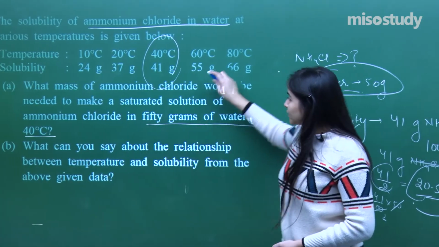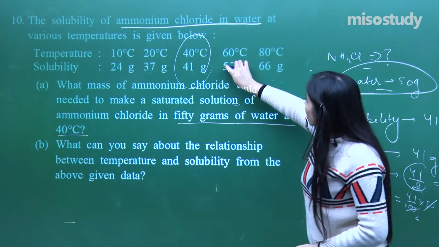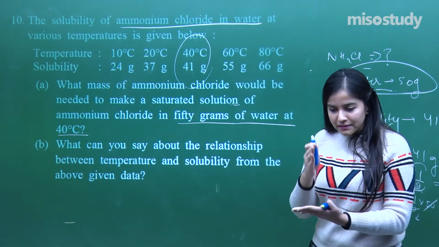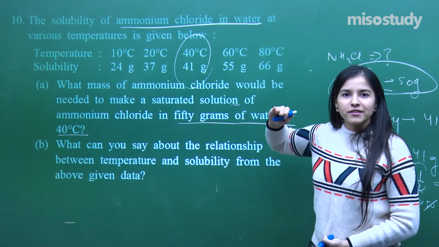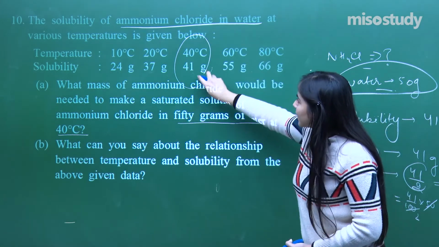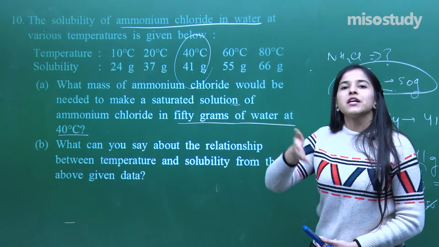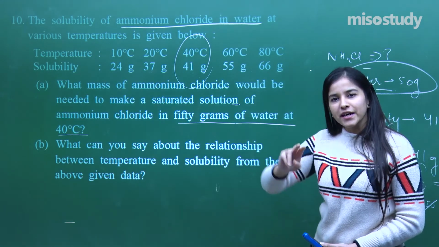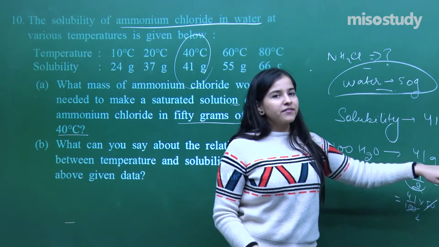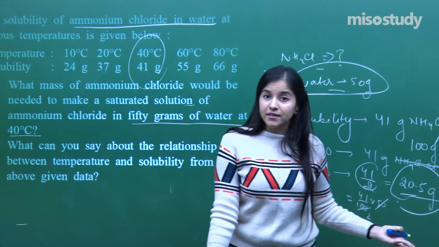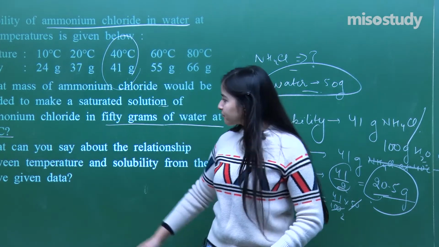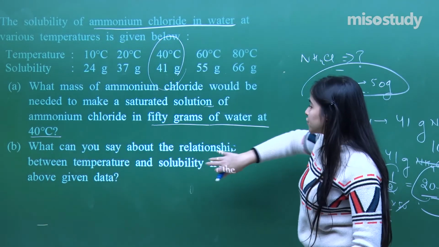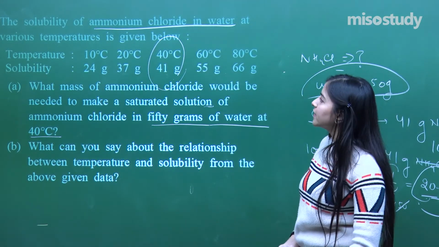Because I need to make a saturated solution. What is solubility? Solubility is this much maximum amount can be dissolved. That means saturated one. So for 100 grams I needed 41 grams, for 50 grams I will be needing half. That will be saturated. After 20.5 grams, if I want to dissolve 21, let's say, there is going to be precipitation then. What can you say about the relationship between the temperature and the solubility from the given data?